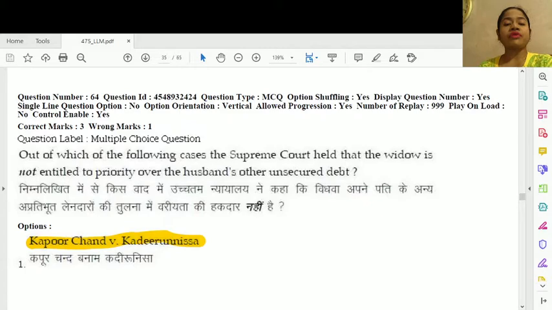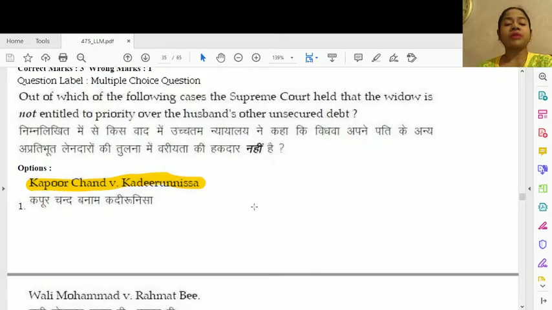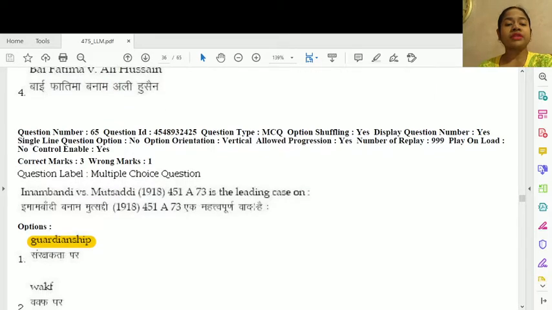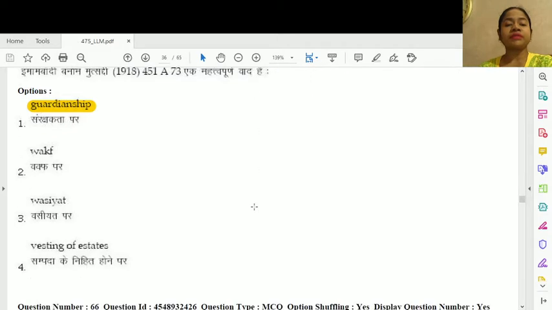Question number 64. In which of the following cases did the Supreme Court hold that the widow is not entitled to priority over the husband's other unsecured debt? So this is actually option number 1, Kapoor Chand versus Kudir Nisa. Question number 65. Imambandi versus Mutsaddi is a leading case of option number 1, guardianship.